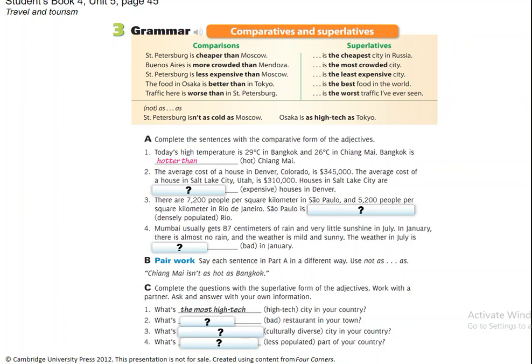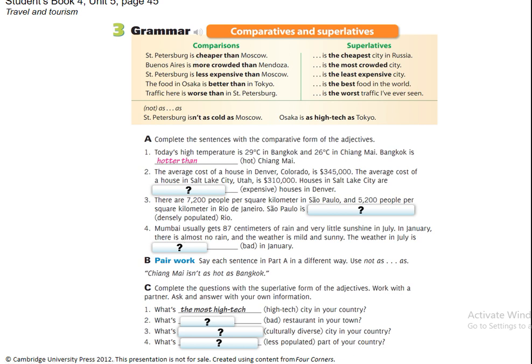So in the last session I showed part of unit number 5. We were discussing comparatives and superlatives. We have already seen this in previous courses, but this is a review. In comparisons, we have one object that is compared to another object. In this case we're talking about cities and places, and there are different types of adjectives.